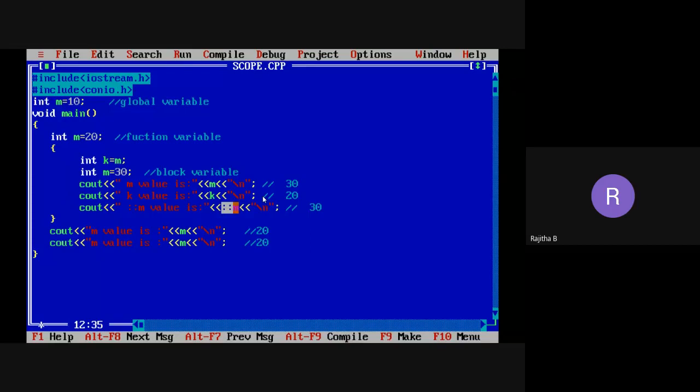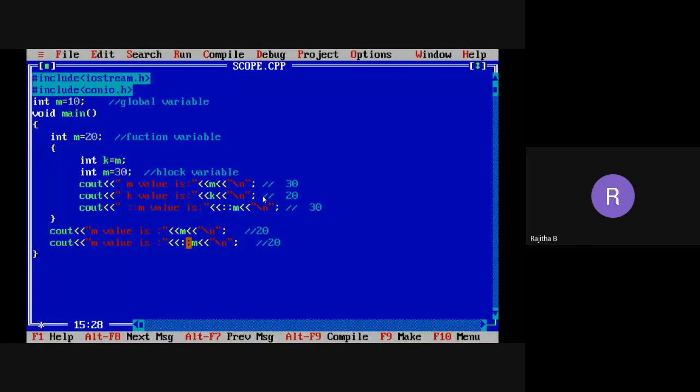This scope resolution operator is used when you are taking the same name in global as well as local. If you are taking the same name, it will clash with the other variable. In that case, how do we access the global variable value? Using the scope resolution operator, colon colon m. And in the fifth statement also I want to take colon colon m. Third statement and fifth statement I'm taking colon colon m.